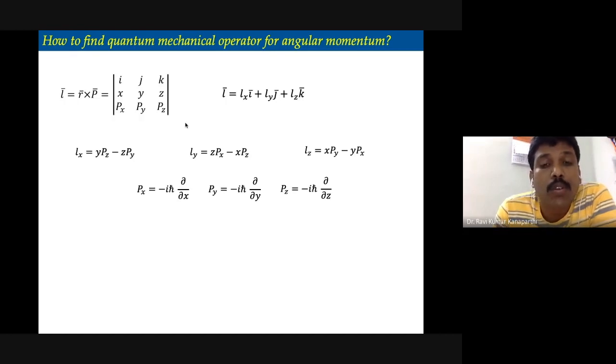Similarly, py is replaced with minus i h cross dou upon dou y, and pz with minus i h cross dou upon dou z.